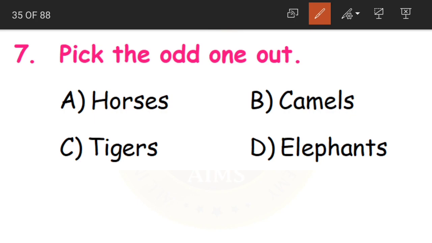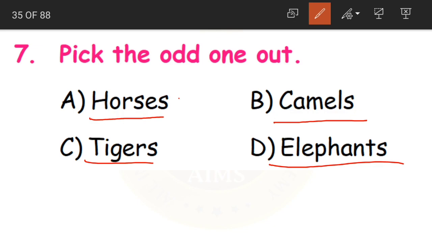Pick the odd one out. Odd one again, which is different from the other three, because we have only 4 options here. So, which is different from the other 3 answers. Now, horses, camels, tigers and elephants. Horses, camels, elephants and tigers. Children, what have we learnt in this lesson?